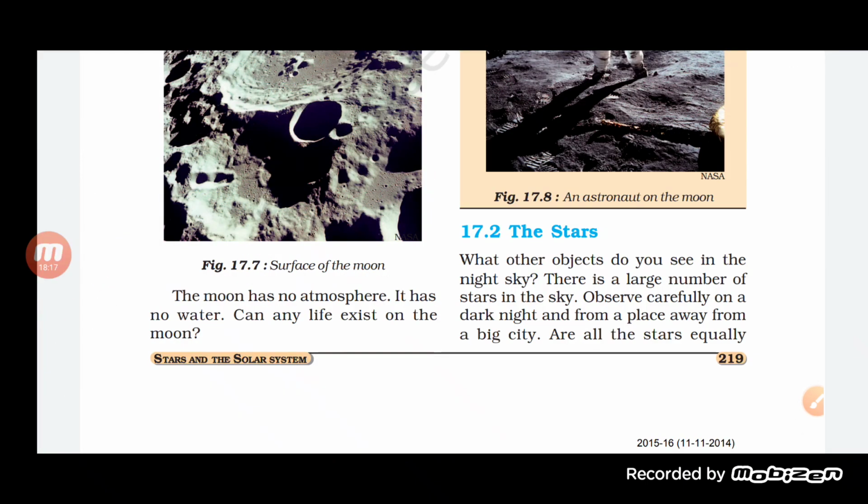Now let us start with another celestial object called a star. We have understood about the moon. One more thing about the moon is that it is our natural satellite. We know that satellites are objects which revolve around the earth, and there are natural as well as artificial satellites. But the moon is one of the natural satellites. Every planet has its own satellite, which we are going to discuss in the same chapter.